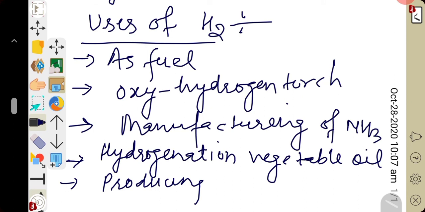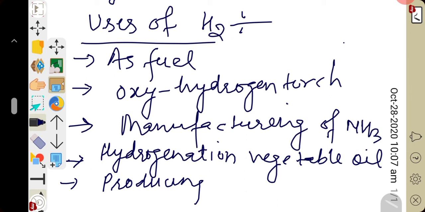Okay, so what is oxyhydrogen torch? It is a specially designed apparatus in which a mixture of hydrogen and oxygen is burnt and produces a high temperature of around 2500 degrees Celsius, which is used in cutting and welding of metals.